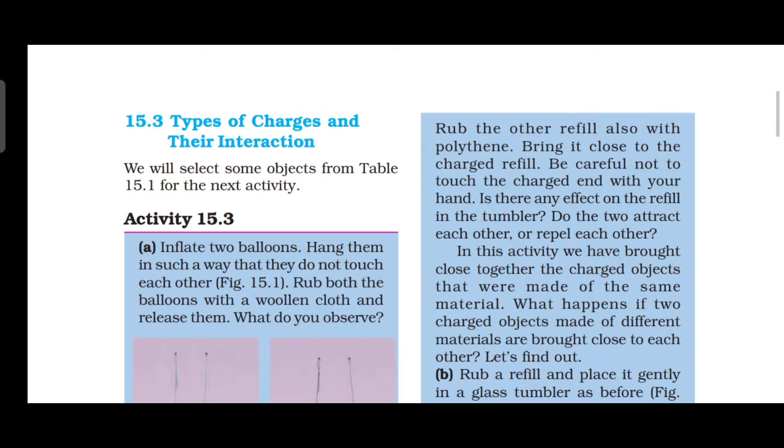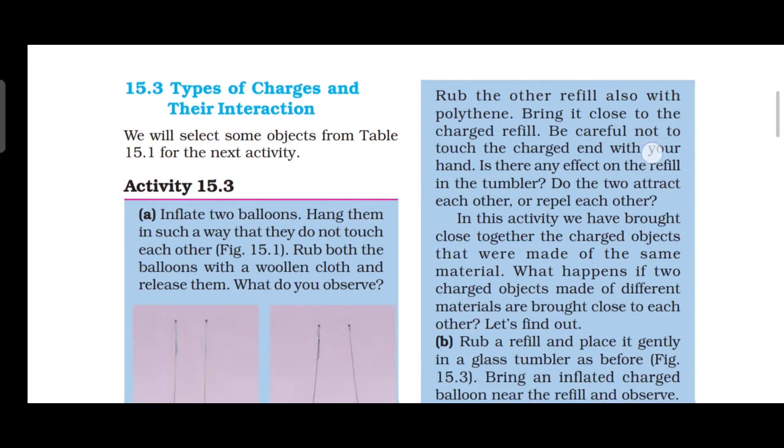A charged refill also repelled a charged refill, but a charged balloon attracts a charged refill. See the picture, figure 15.3. There a charged balloon and a charged refill attract each other. Same kind of objects repel each other, but opposite kinds may attract each other, like a magnet.